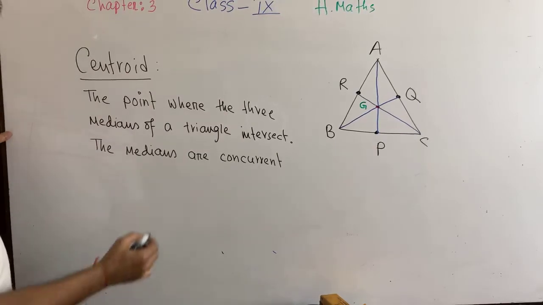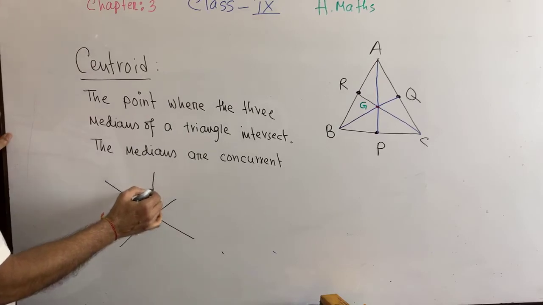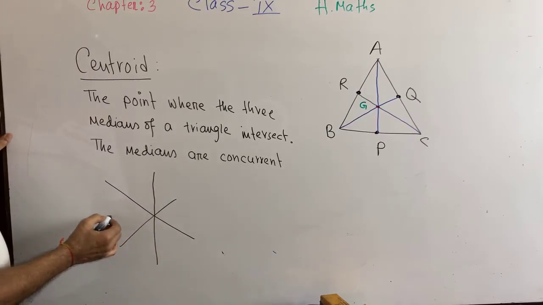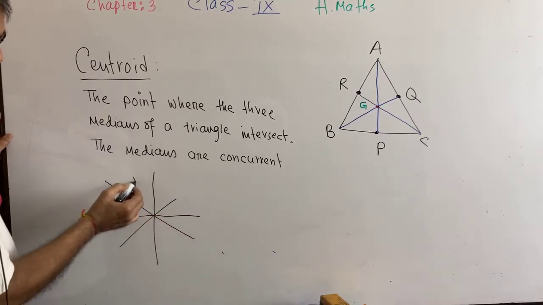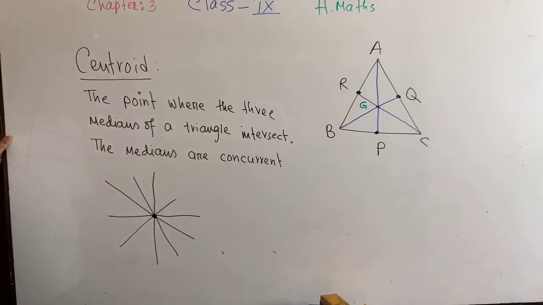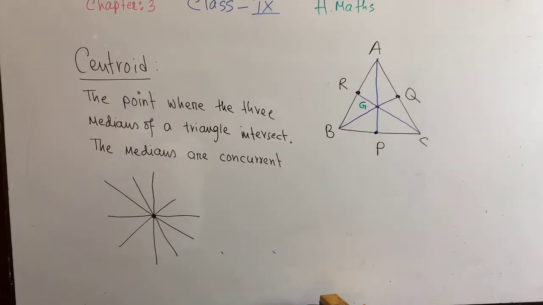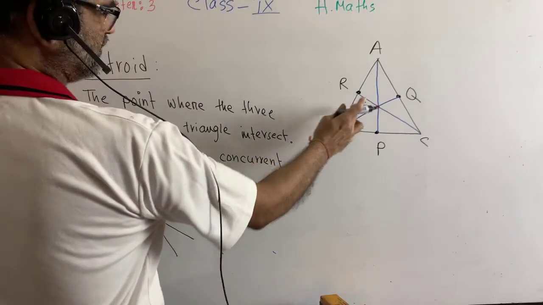Its meaning is, suppose more than two straight lines pass through the same point, this point is known as concurrent. You see here the medians AP, BQ and CR, all those three medians have passed through the same point Z. Here Z is called the centroid.